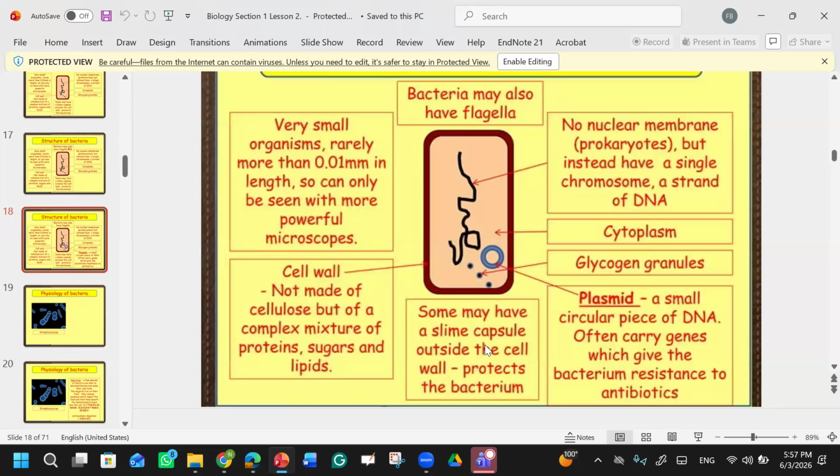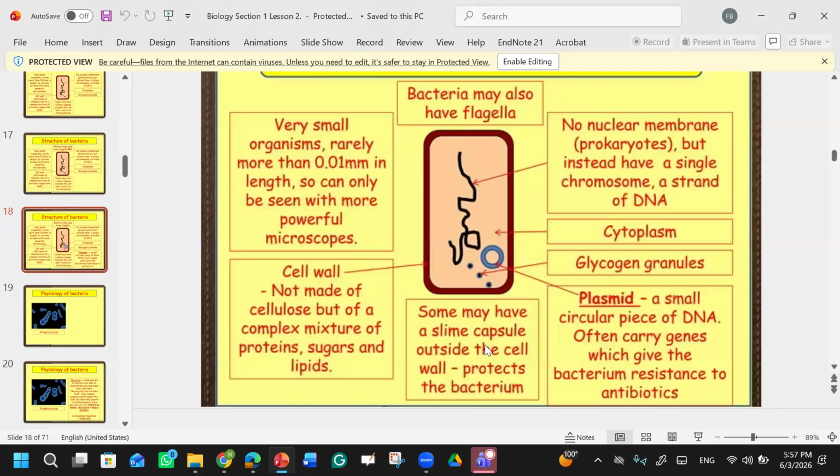Can you tell me now what are the things which we have discussed? What are the things present in the bacteria? That bacteria is a prokaryote because it has no nuclear membrane, and it has cytoplasm, and it also has a flagella.